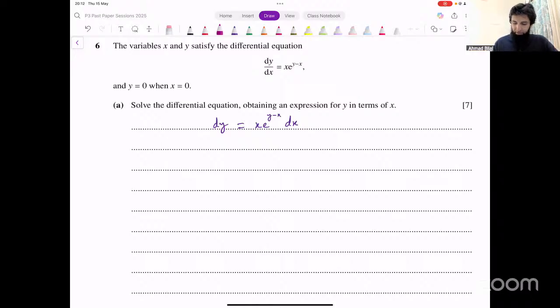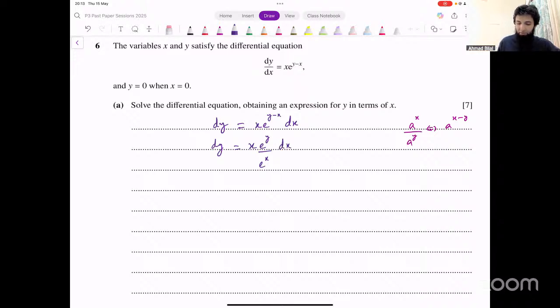So basically, if you have a raised to power x over a raised to power y, we can write that as a raised to power x minus y. If you have a raised to power x minus y, we should be able to write it like this. We can do the reverse working like this as well. So what we can do here is we can say dy equals x as it is, e power y minus x. We could write that as e power y over e power x. Right? Using those indices rules, we could break it down like this.